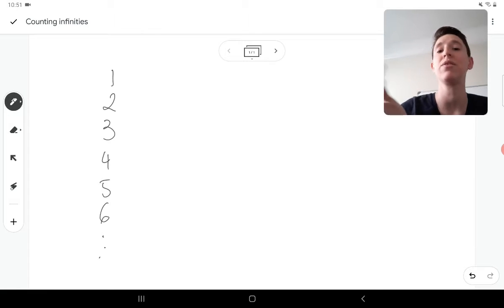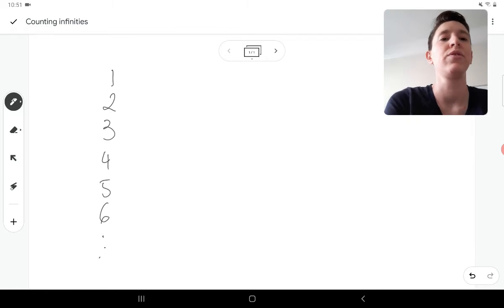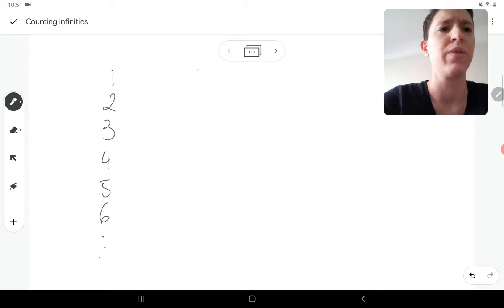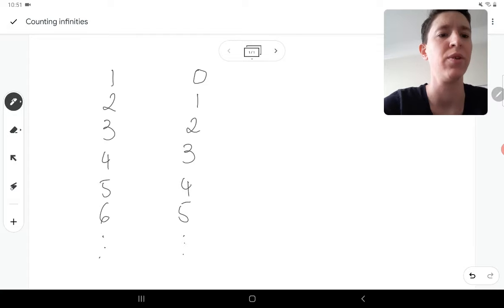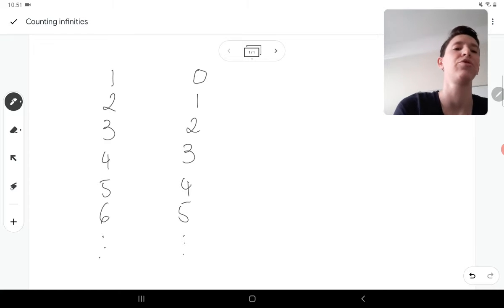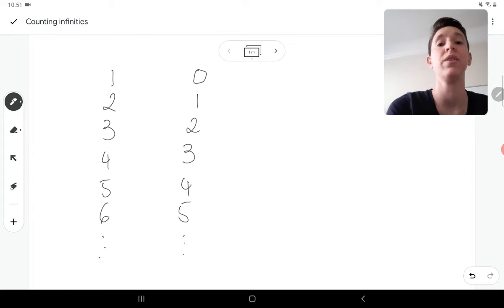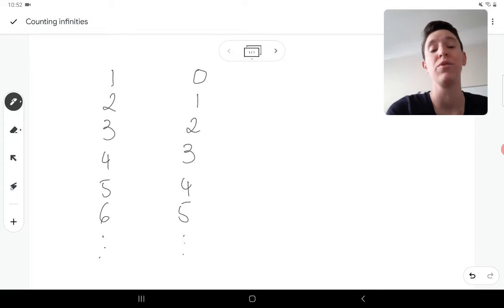If you give me 1,000, I'll say 1,001. And let's compare them to the counting numbers plus 0, which are the natural numbers. So we'll have 0, 1, 2, 3, 4, 5, and they keep going. Natural numbers, if you give me a number, I can give you a bigger number. There is no biggest number.